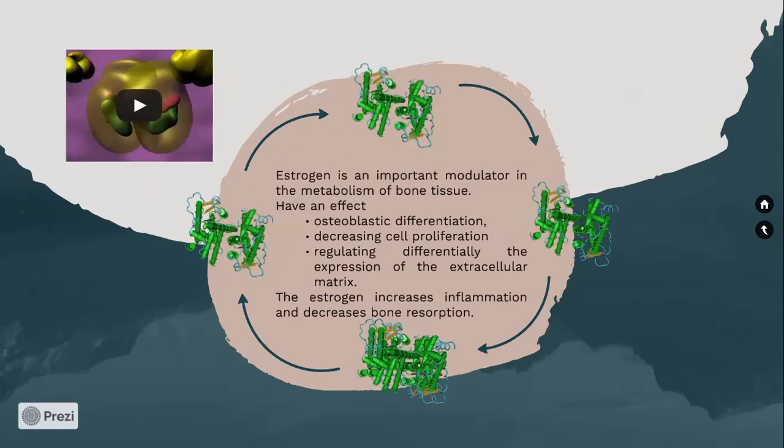Estrogen is an important modulator in the metabolism of bone tissue. It has several effects. The first one is osteoblastic differentiation, decreasing cell proliferation. Estrogen decreases inflammation and decreases bone resorption. Next, we have a video.